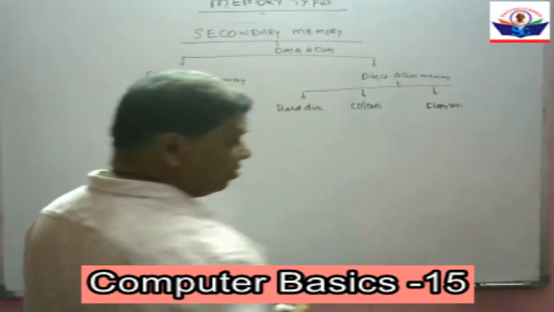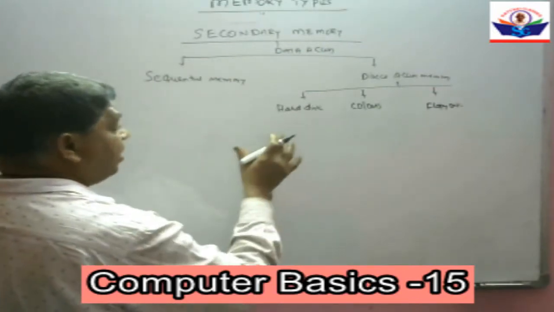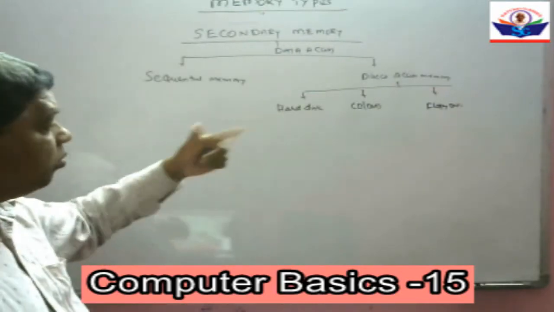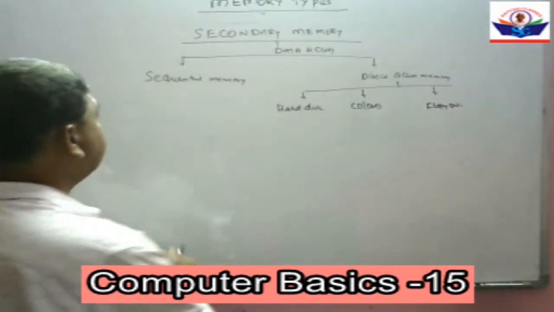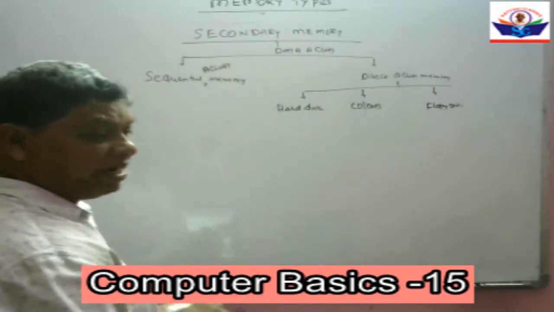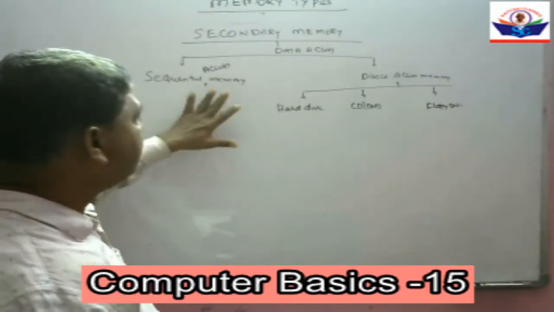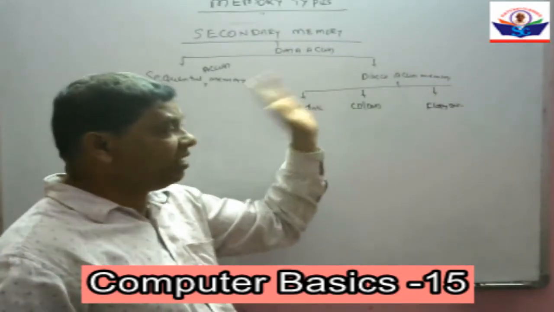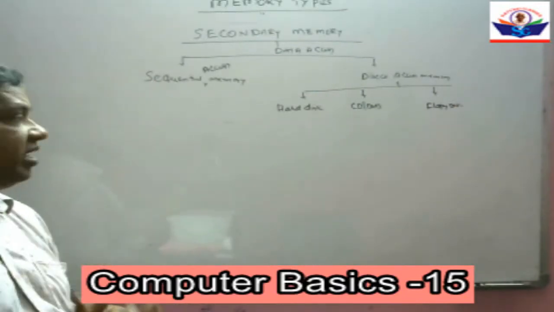What is direct access? Direct access means we can directly go to the required data and program. In sequential access, it is not possible to access the data directly, as you have to follow some sequence. Whereas in direct access memory, we can access the data directly. That means we can jump to any place.